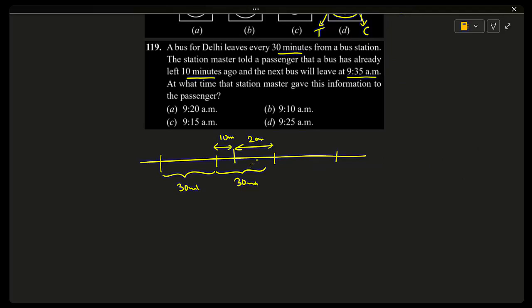They said the next bus will leave at 9:35 a.m. So from 9:35 we have to go 20 minutes back. Subtract 20 minutes and you will get 9:15 a.m. That is option C.